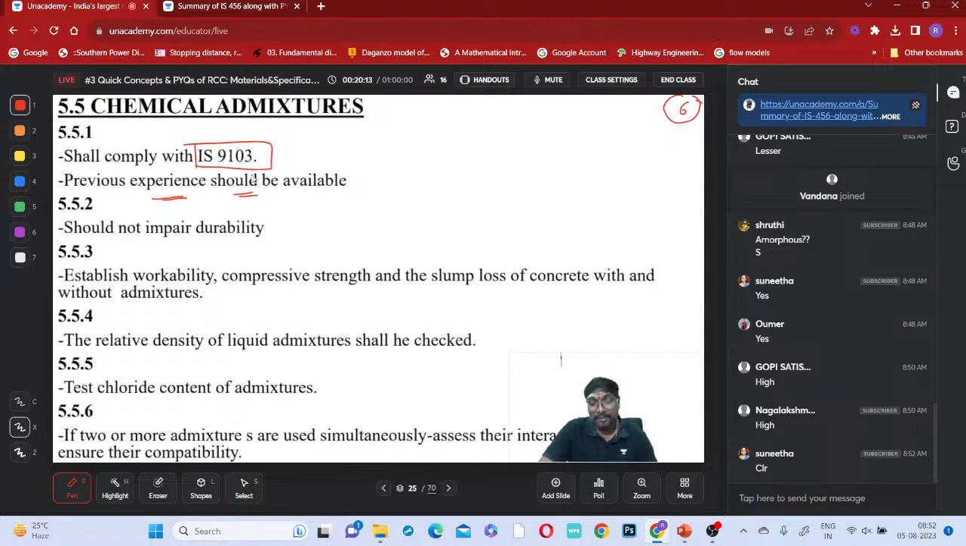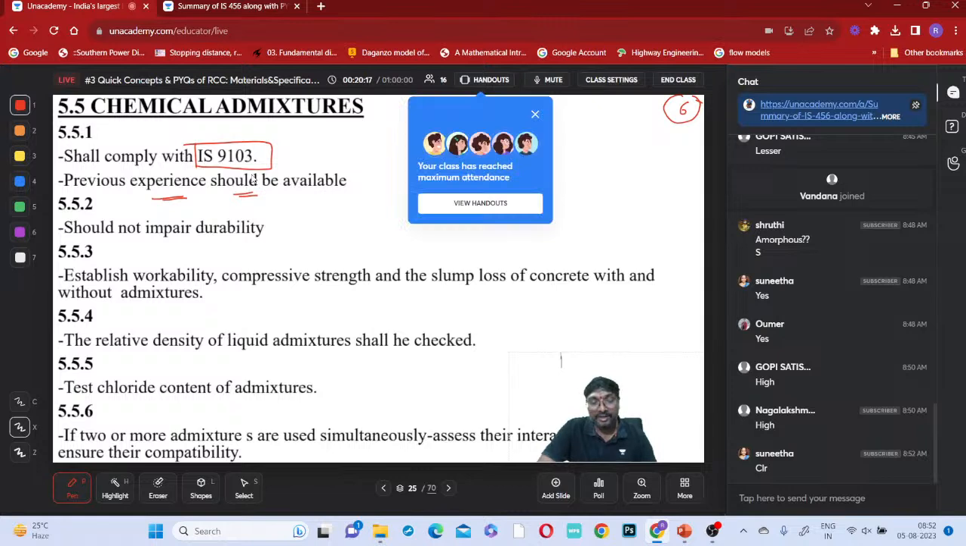But when you are using chemical admixtures, without expert advice, don't use it. Expert advice or previous experience is compulsorily required if you want to use chemical admixtures. They should not impair durability. Whenever you are using chemical admixtures, they should not change the durability condition.